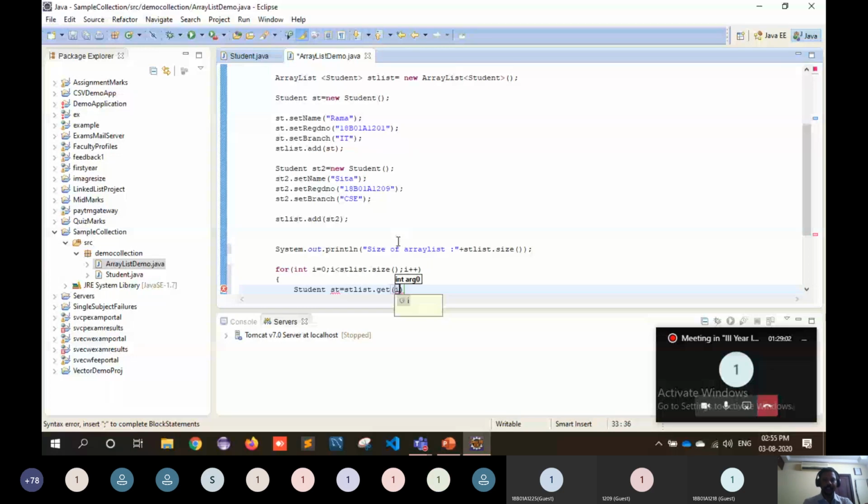Get is used to get a specific object from a specific index. Here i is 0. From the 0th index, whatever object is there will be retrieved and stored into the st object here.